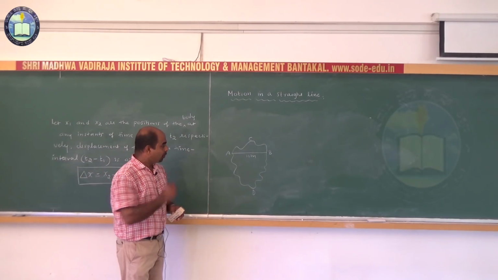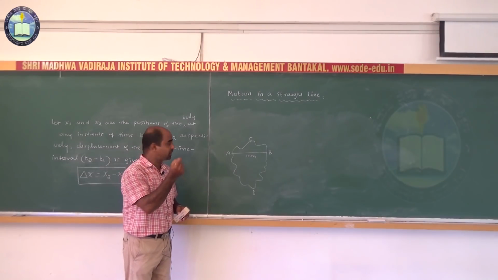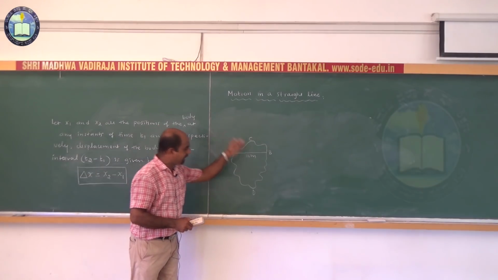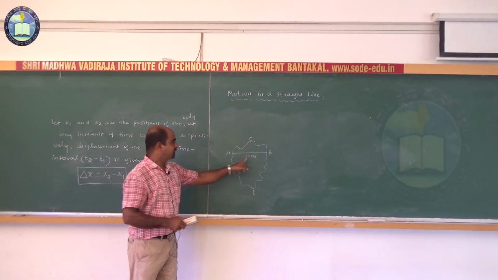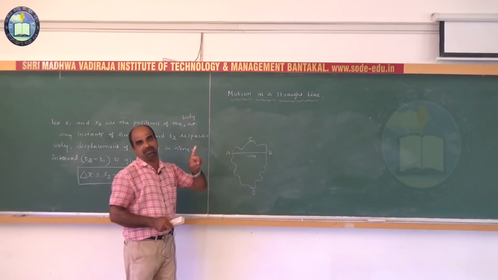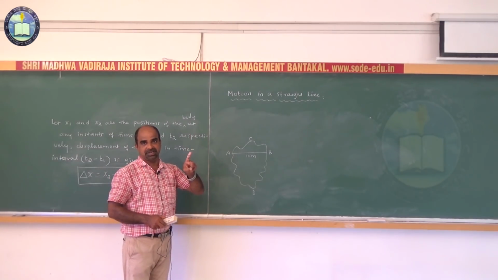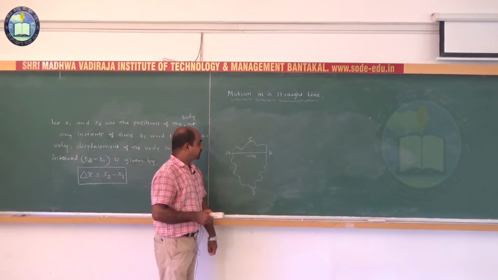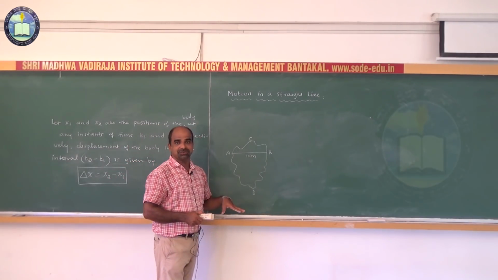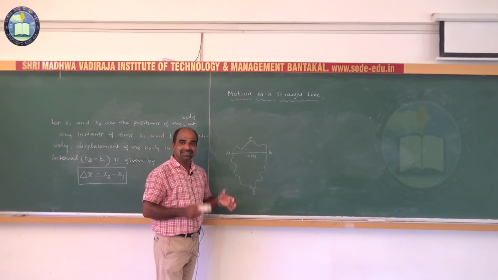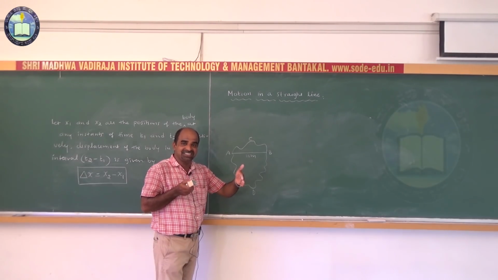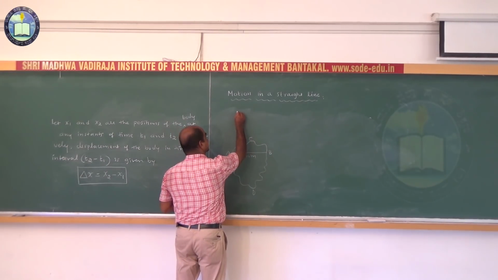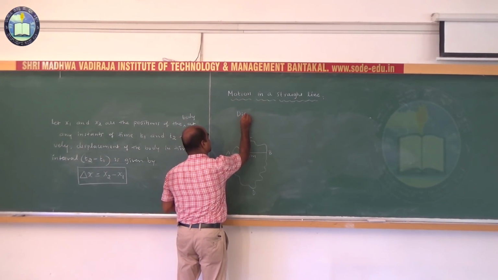But whatever may be the path, whether it travels from A to B along ACB, along AB, or along ADB, the displacement is always 10 meters. Displacement is always what? 10 meters. What do you observe, students? Displacement is the straight distance, or shortest distance.